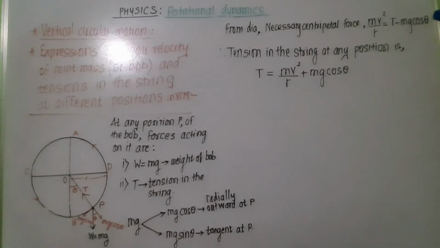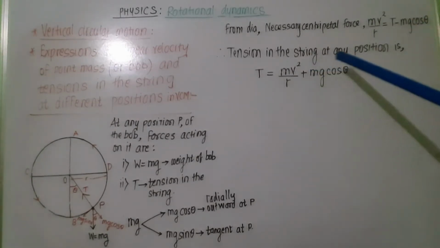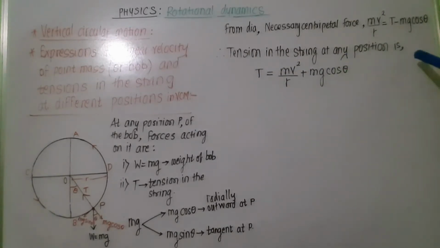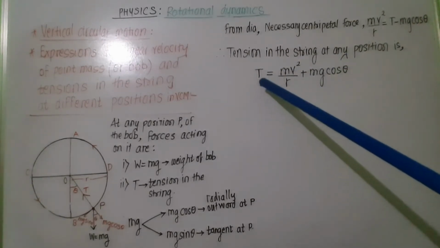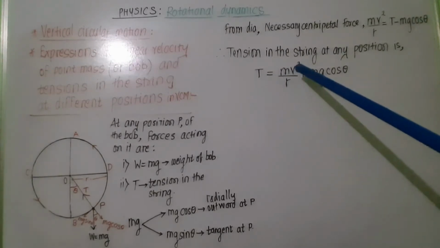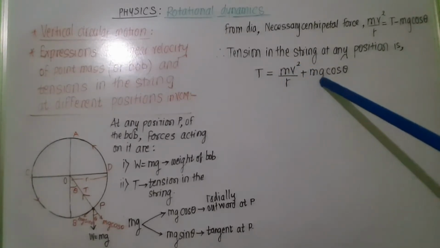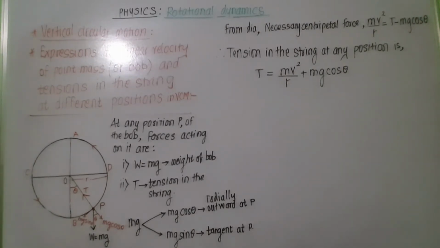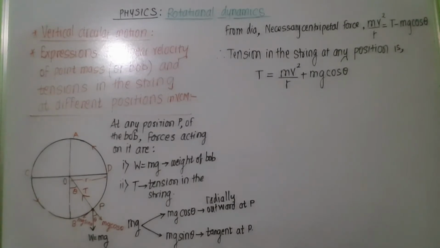Now rearrange this equation for tension and we get the formula for tension in the string at any position P, and it is T is equal to mv square upon r plus mg cos theta. So by using these two formulae we can obtain velocity and tension in the string at different positions in vertical circular motion.